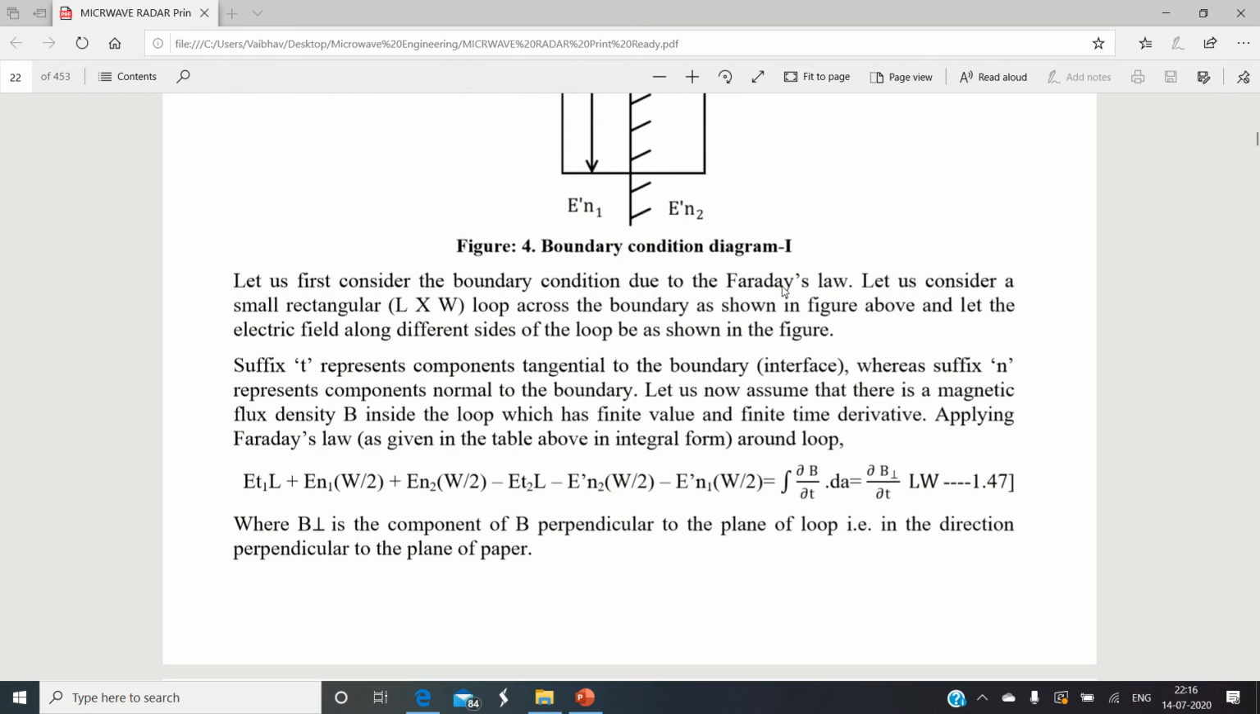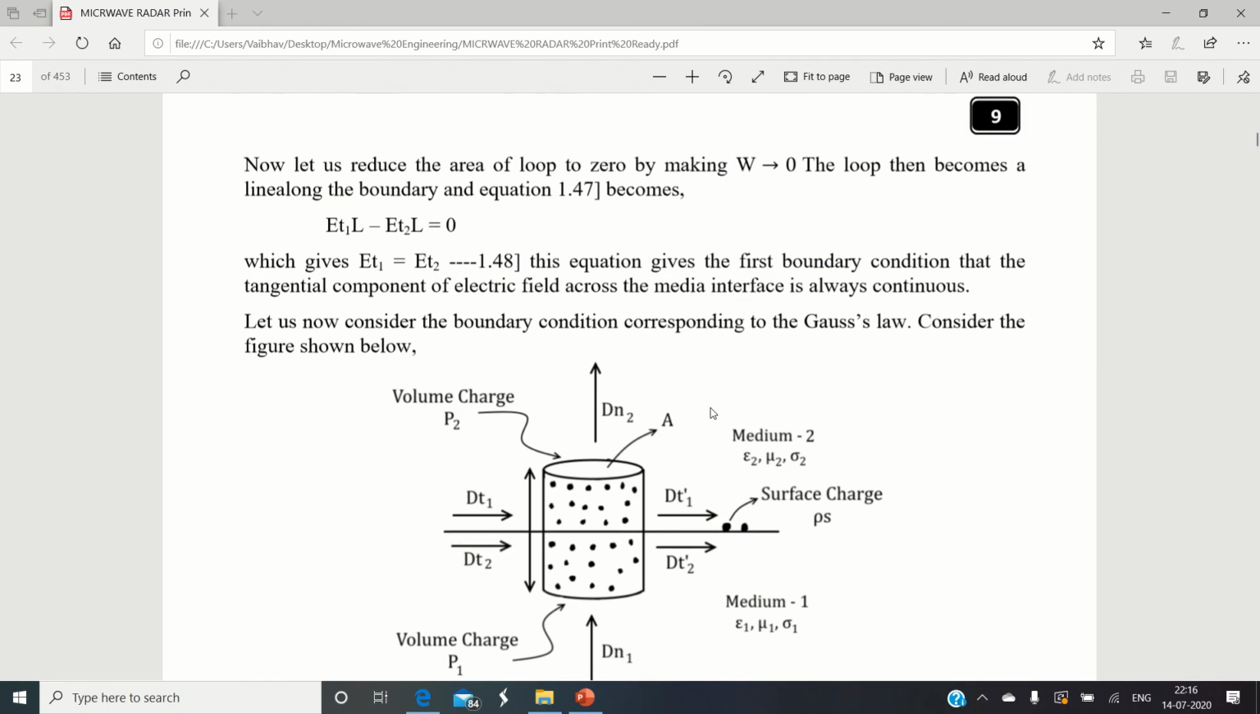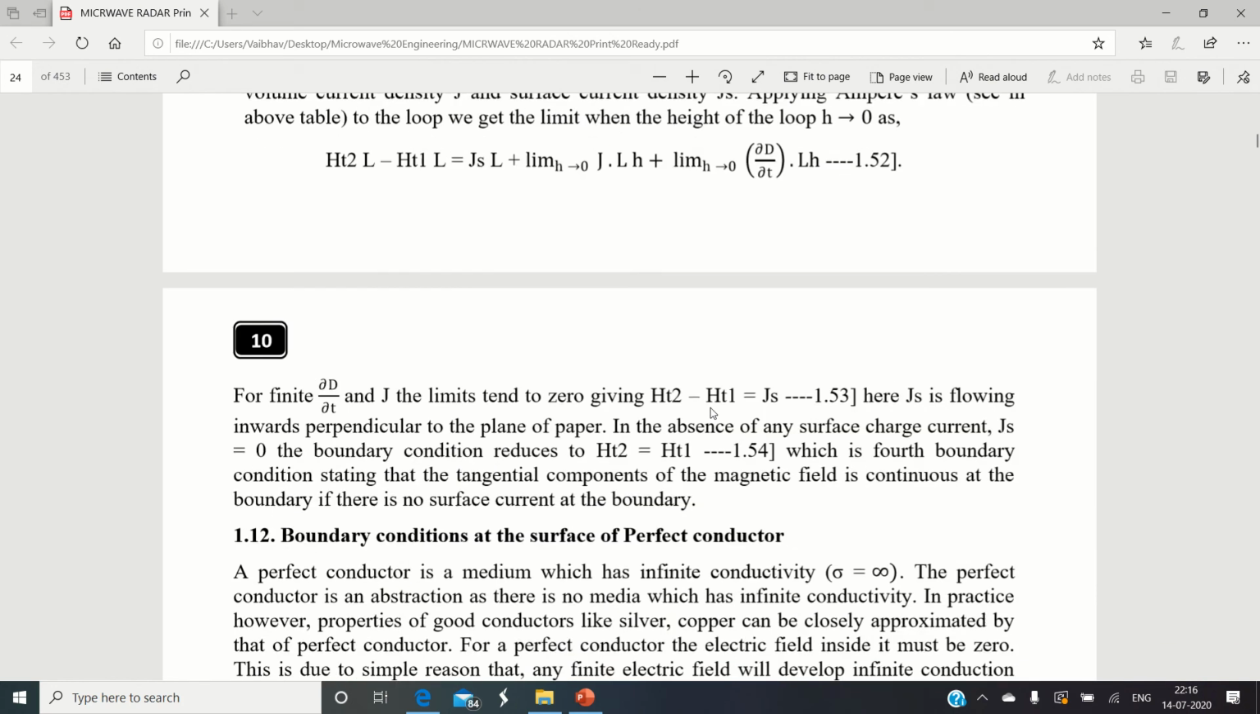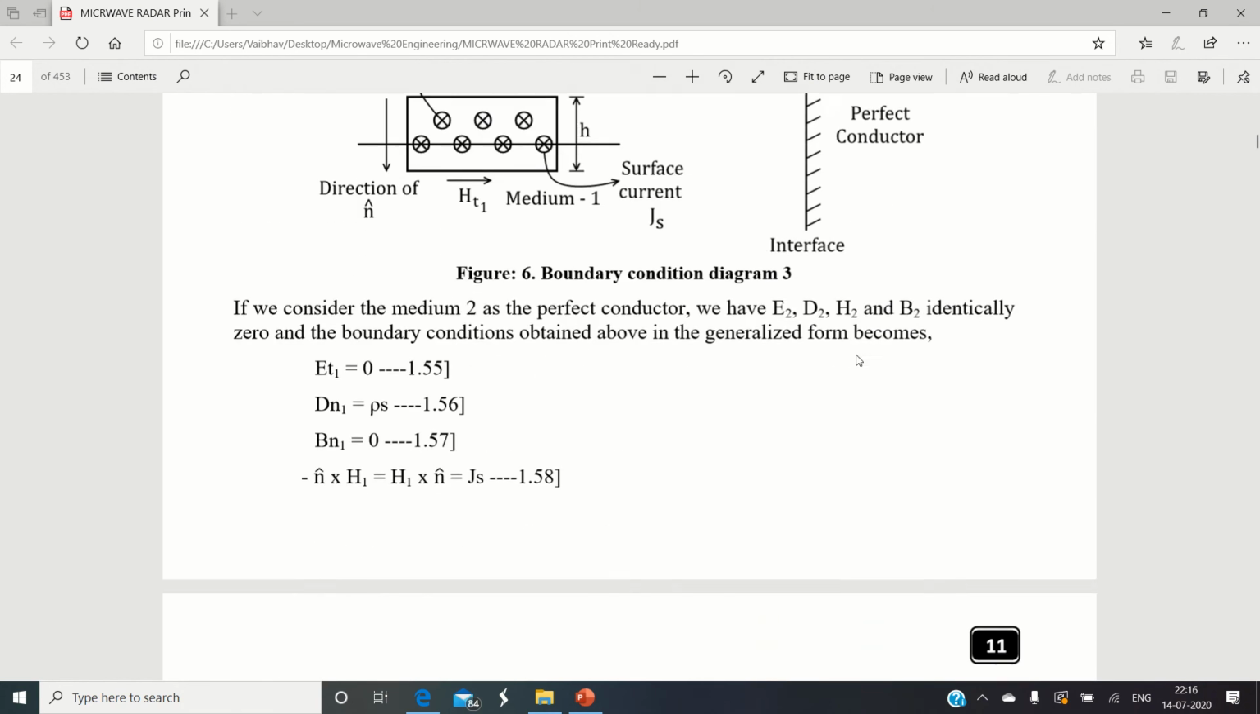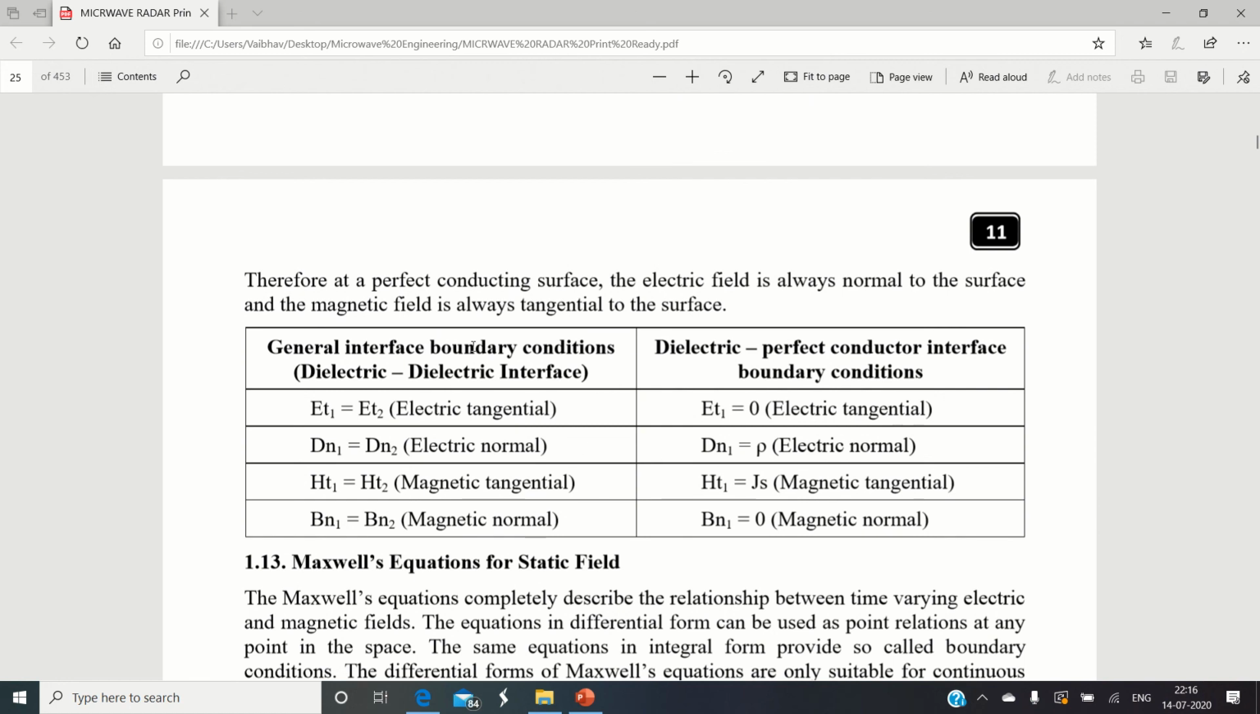So the rules of boundary conditions are established for these two different cases. The first case is a dielectric to dielectric interface and the second case is a dielectric to conductor interface. The boundary conditions are summarized for these two cases in this particular table. If you see, in the dielectric interface, the tangential component of the electric field is continuous, and the normal component is also continuous. Similarly, the magnetic field as well as the magnetic flux density are all continuous when we consider a dielectric to dielectric interface.